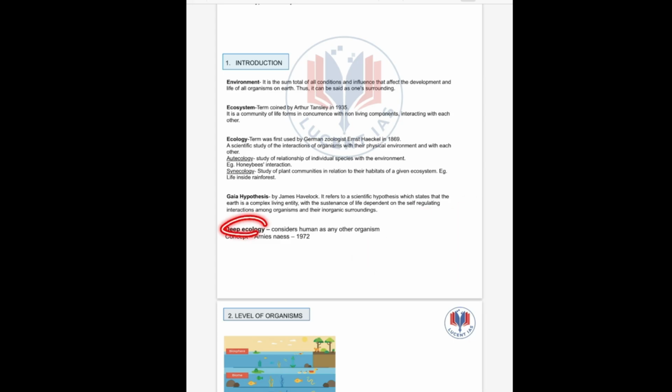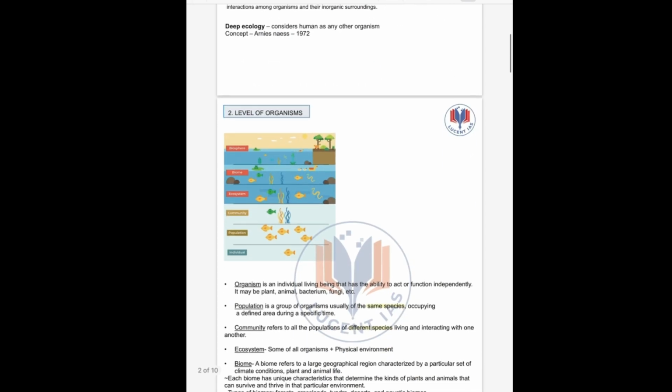Then deep ecology. What does deep ecology consider? It considers human beings as any other organism. Like in other theories, we consider human beings as a superior organism, but according to deep ecology, human beings are like any other organism, like plants or animals. This concept was given by Arne Naess in 1972. So next, we will see the levels of organisms.